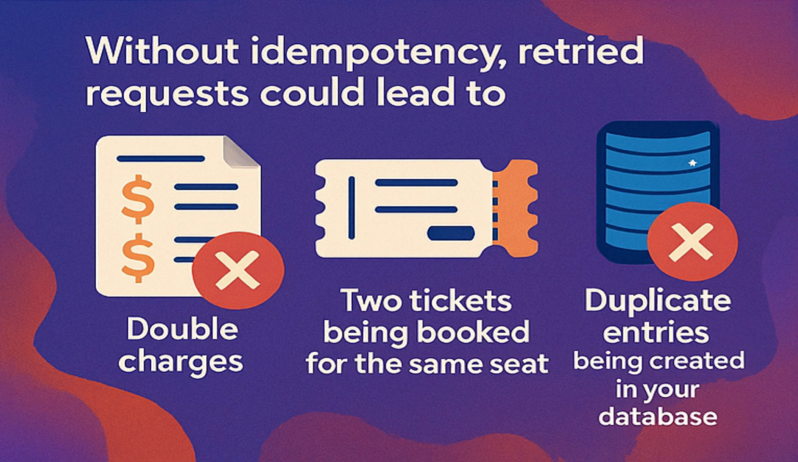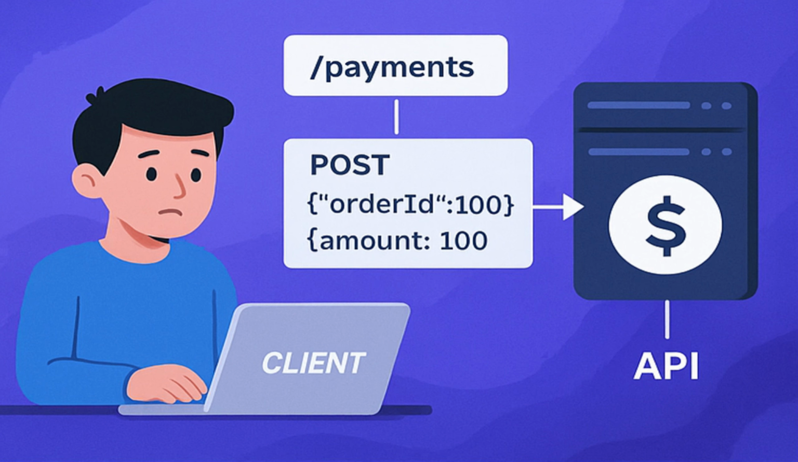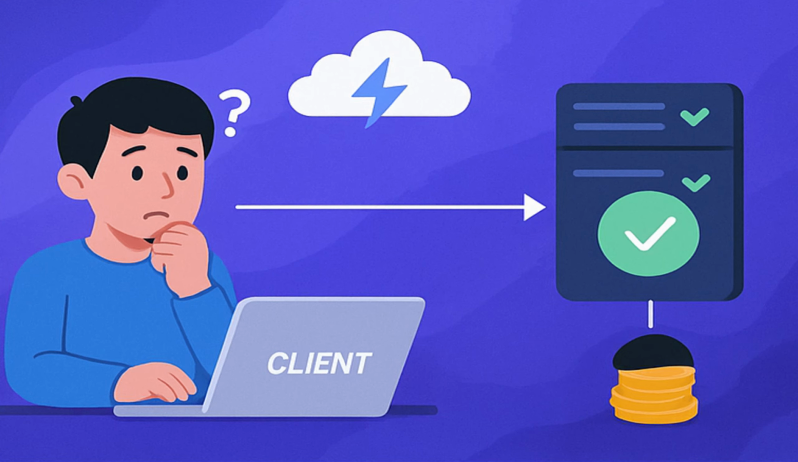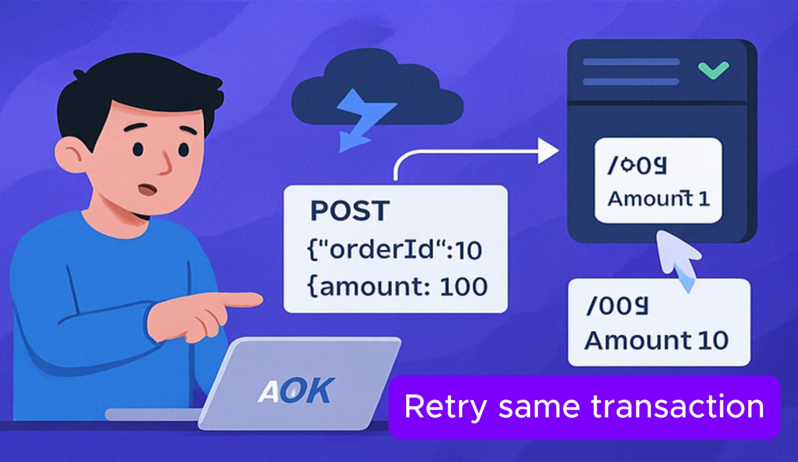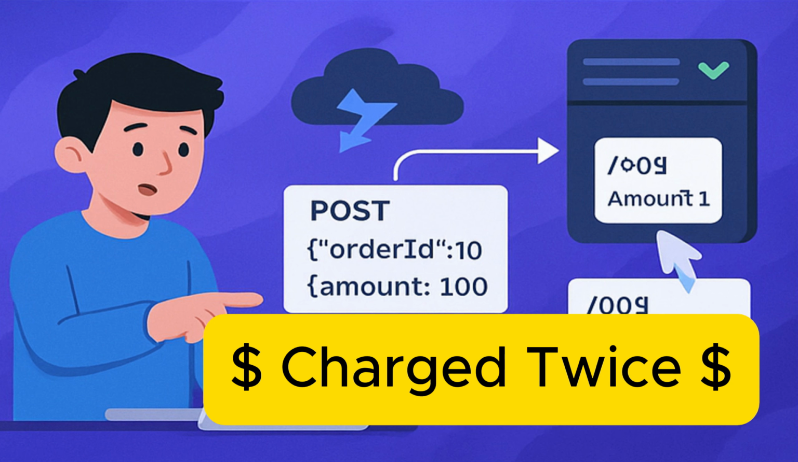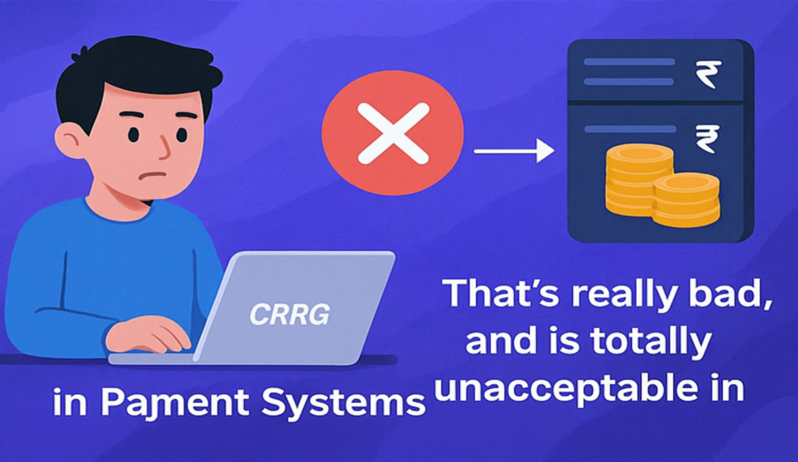Now, let us take a very simple example. You have this payments API that charges the customer for an order. The client sends a POST request to this payments API with this particular payload. Now imagine the network drops right after the server processes the payment, but before the client receives the success response. Now the user will think maybe the transaction failed and they retry the same request. And guess what? The server processes another 100 rupees transaction because it doesn't know this request is a duplicate, and in this way the customer is charged twice. That is really bad and is totally unacceptable in payment systems.